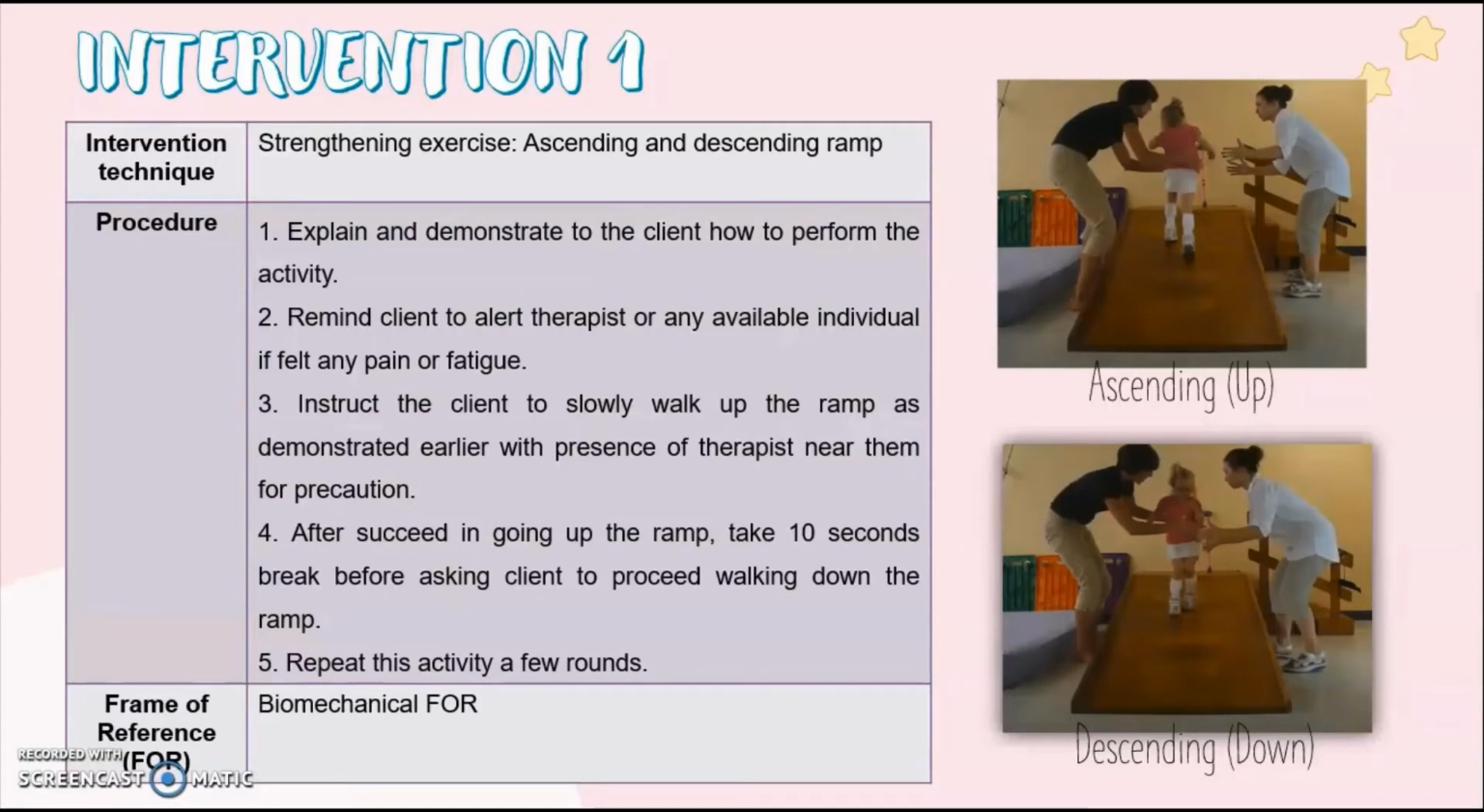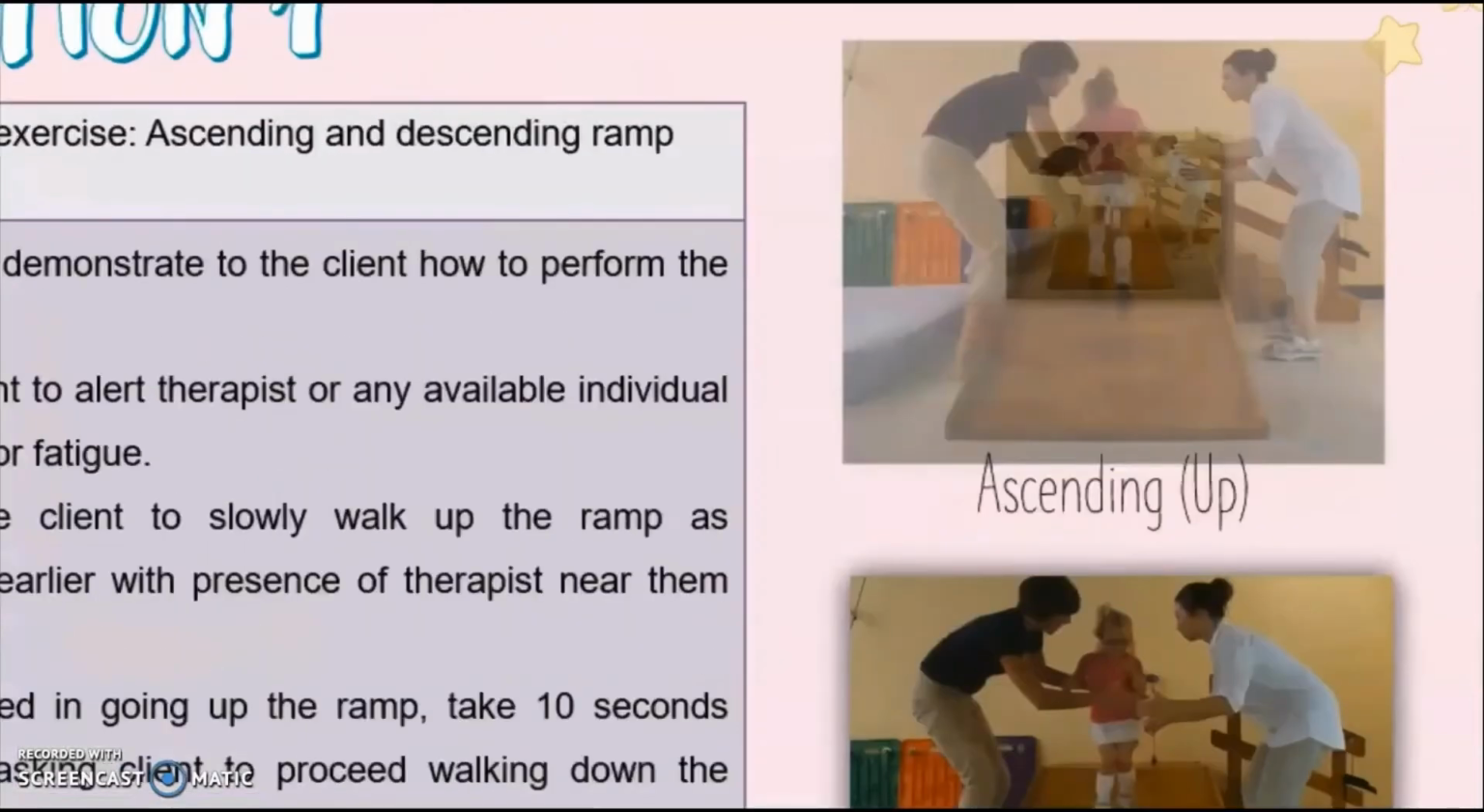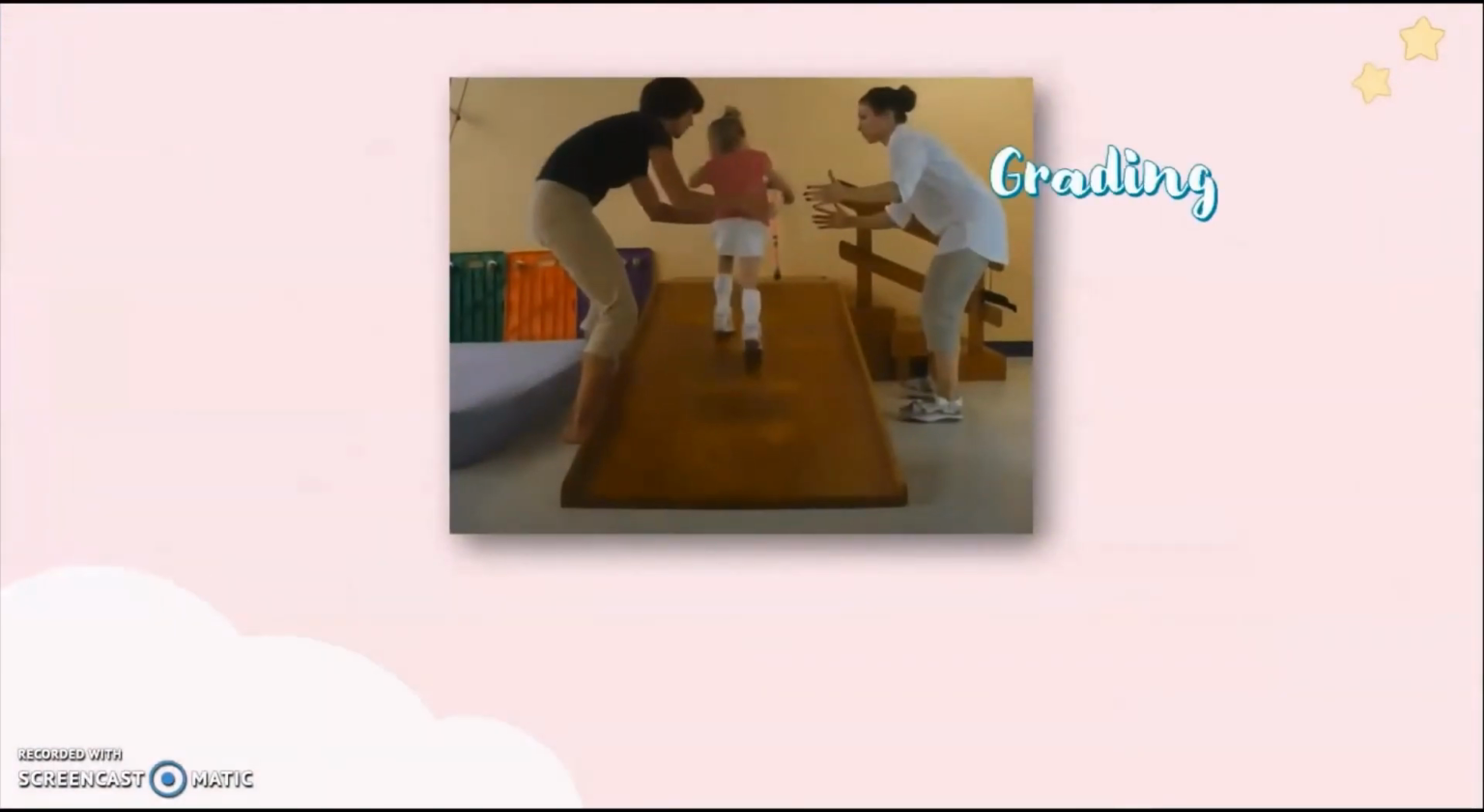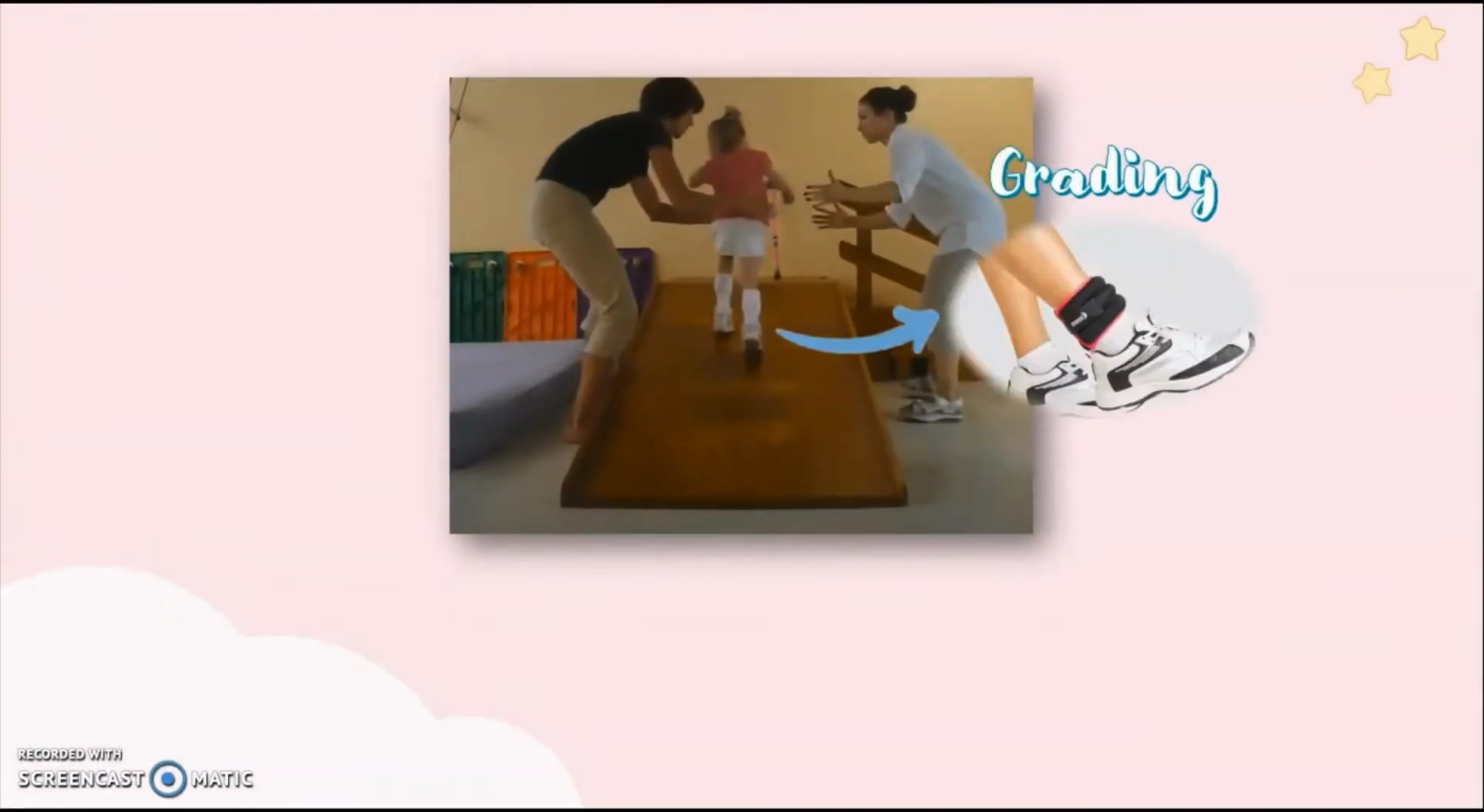The frame of reference used for this intervention is biomechanical frame of reference because we are focusing on remediating underlying impairment. For the grading, gradually add a weighted cuff around the ankle to increase intensity.